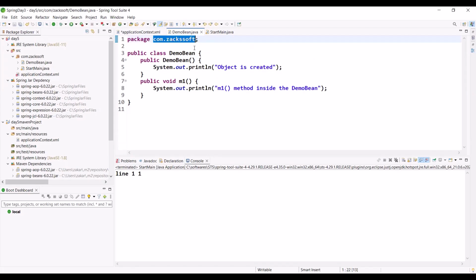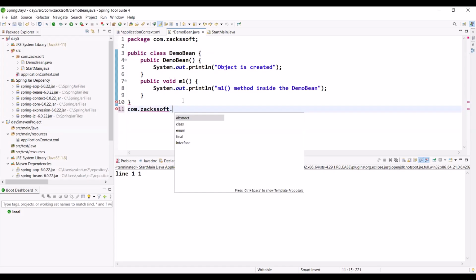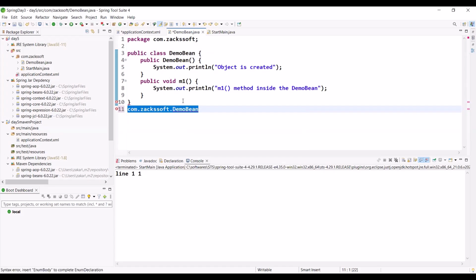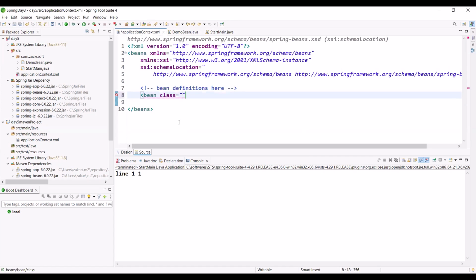Let me copy again. Control C. Okay, and Control C. Control V. Shift Home. Control X. Control S. Just let me paste here. Control V. Is it okay?